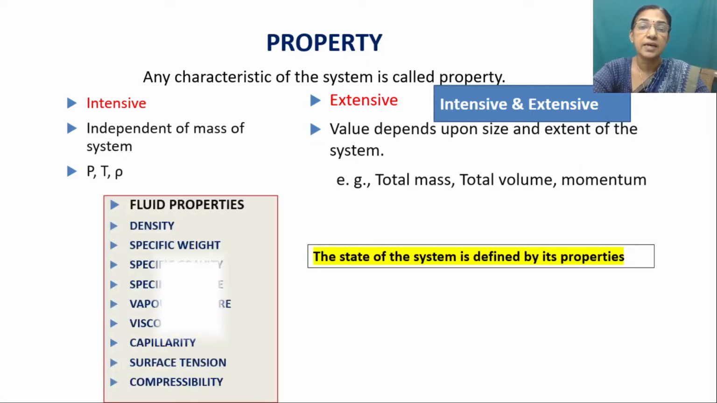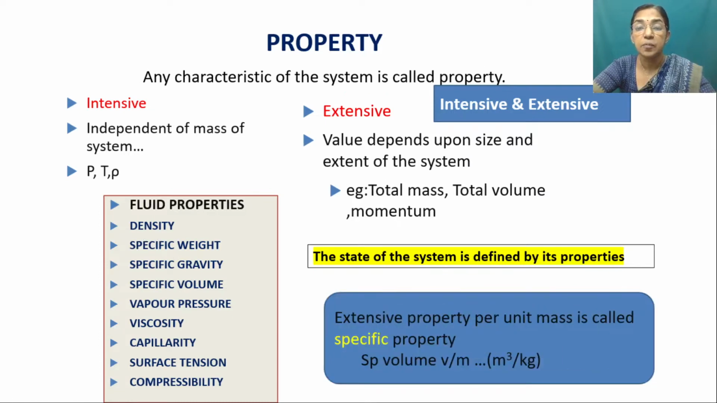So the fluid properties are defined as density, specific weight, specific gravity, specific volume, vapor pressure, viscosity, capillarity, surface tension, and compressibility. All these properties are not needed to define the state of the system, and they are not independent. For example, density, specific weight, specific gravity, and specific volume are all connected in one way or another.